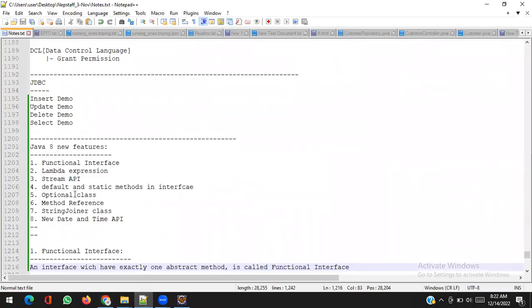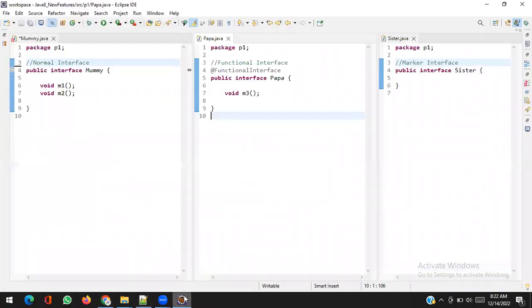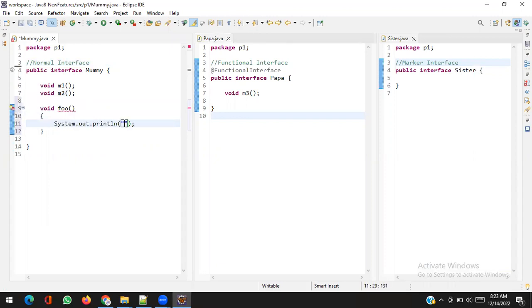Point number two. In any interface, whether it's a normal, functional or marker interface, you cannot create a method with a body, like void foo() printing hello. You can't do it because it is not possible till Java 7.